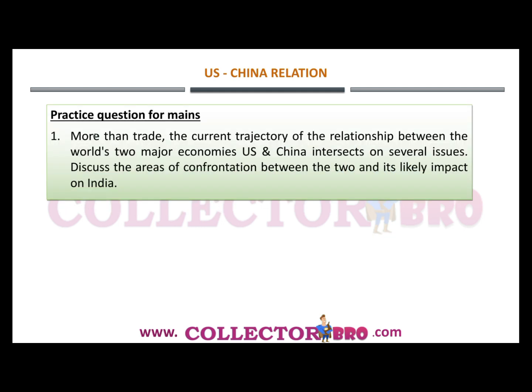Now, with this practice question, let's conclude this topic. So the question is that more than trade, the current trajectory of the relationship between the world's two major economies, that is the US and China, intersects on several issues. So discuss the areas of confrontation between the two and its likely impact on India.